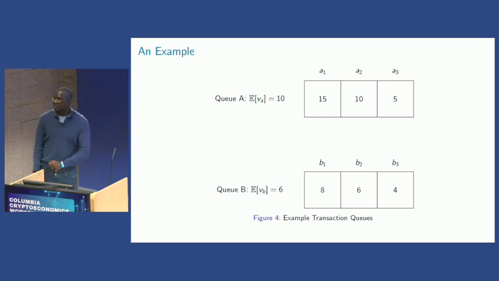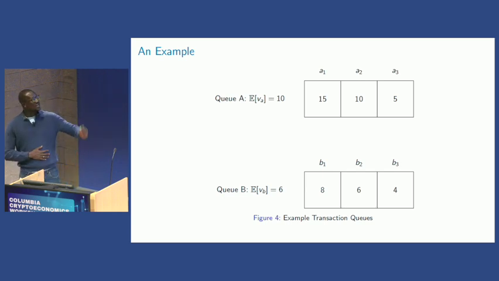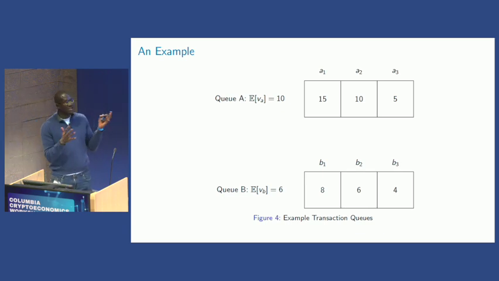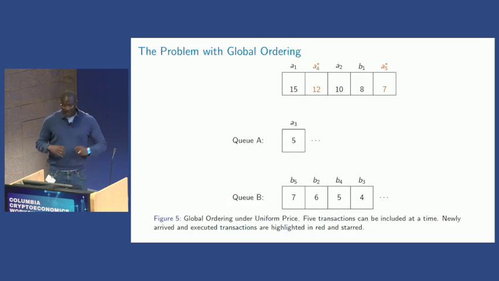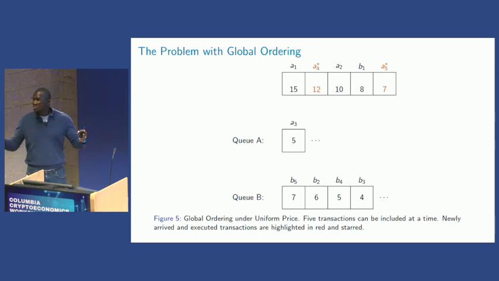All right, so let me give an example here. Imagine we are able to define two queues, right? You can think of many different applications. Imagine one of them, the 10, the high value one, is for an NFT contract. They are all trying to buy, and the 6, the cheaper one, is for regular, let's say, native token transactions. But for this simple example, we know that the expected values are different. We know the first one is 10, and the second one is 6, and we have here these groups of transactions, okay? Now, imagine we have the following constraint, that we can execute in parallel.